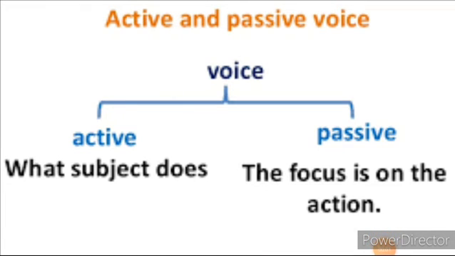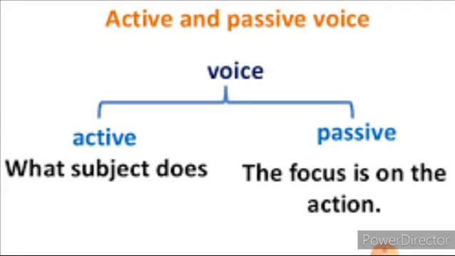The next chapter is active and passive voice. First, you have to learn what we mean by voice, children. Voice is the form of the verb that shows whether the subject of a sentence does an action or has an action done to it. Voice is divided into two categories: one is active and the other is passive.